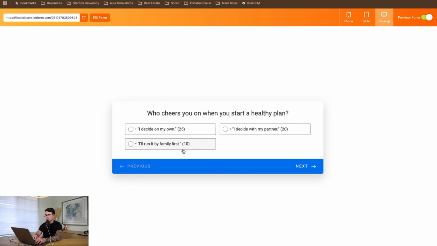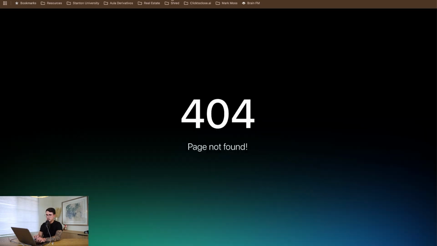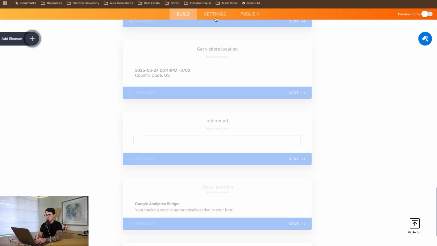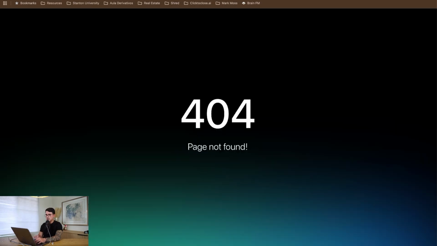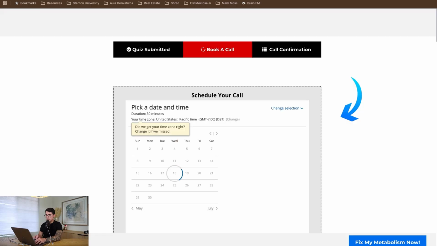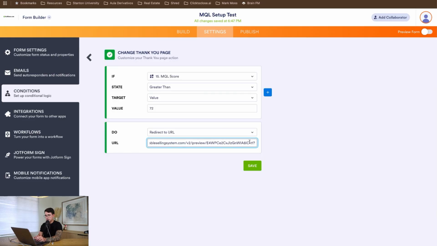And I'm just going to put the low values here to get a low MQL. And then when I submit, the reason why it didn't work is because I kept those tiers there, the tier redirect. But when we look at the conditions here and we are redirecting, what we want to do is just remove these values here. I'm actually going to remove them to make sure we know what we're doing, in the sense that you can actually see the information.